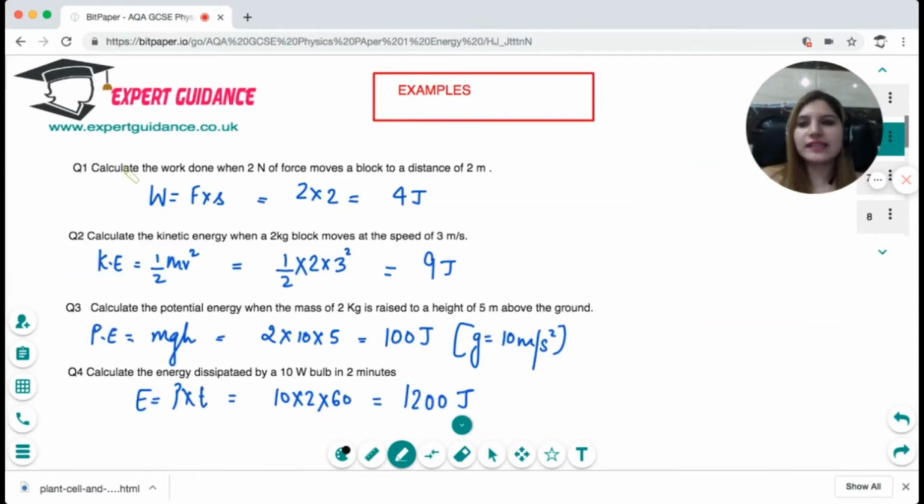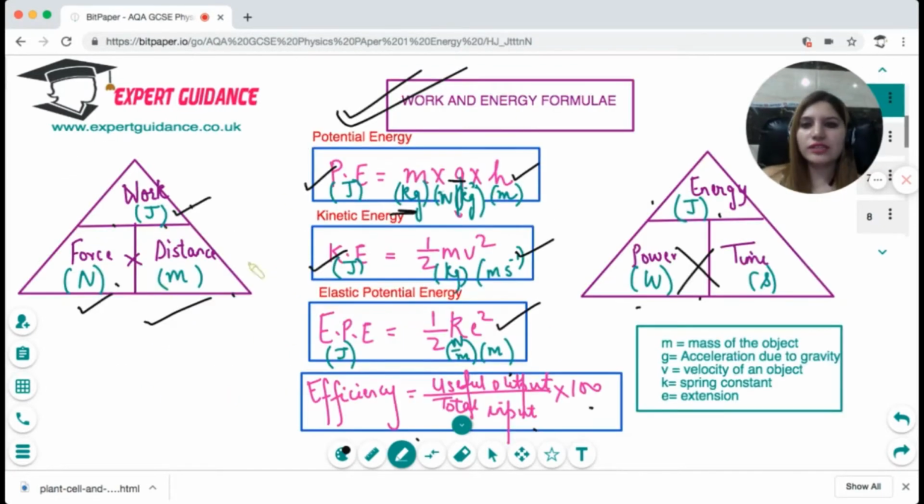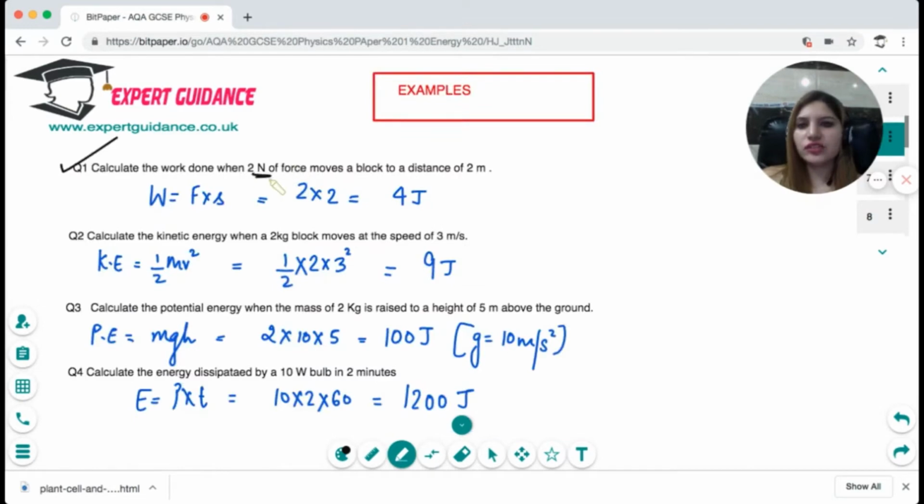Now let's take an example. In the first question, it says calculate the work done when a 2 newton force moves a block a distance of 2 meters. Work done is force times distance, so 2 newtons times 2 meters, the work done is 4 joules. Next is kinetic energy. Mass is 2 kg, speed is 3 meters per second. Kinetic energy is half mv squared, so half times 2 times 3 squared, which becomes 9 joules. Next, calculate the potential energy when mass 2 kg and height 5 meters are given to you. Remember, if it is not specified, you can use g as 10.